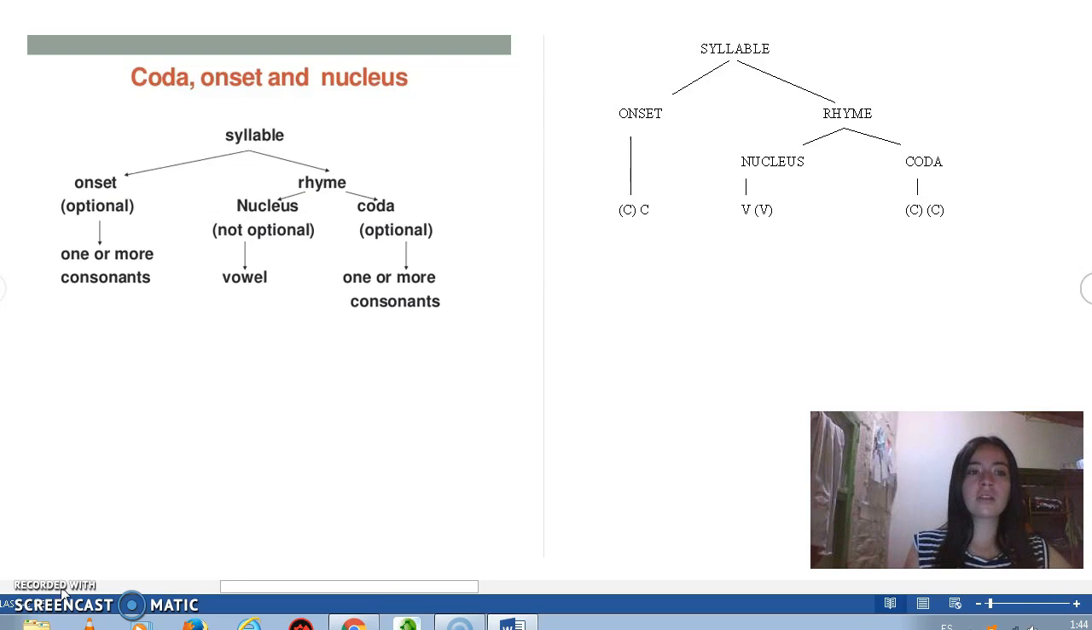Coda is one or more consonants. Nucleus is a vowel, and coda is one or more consonants at the end.